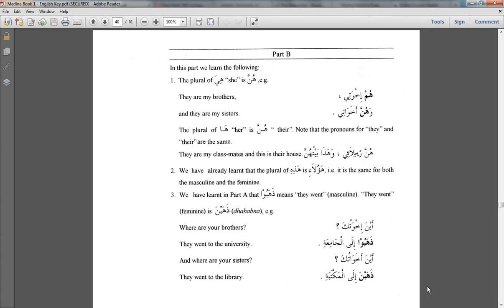Bismillahir Rahmanir Rahim. We are going to do part B of this exercise now. And in this part we learn the following.